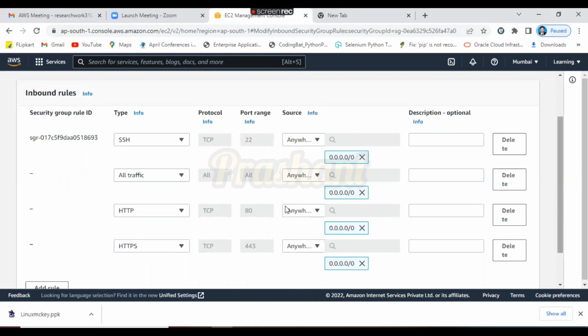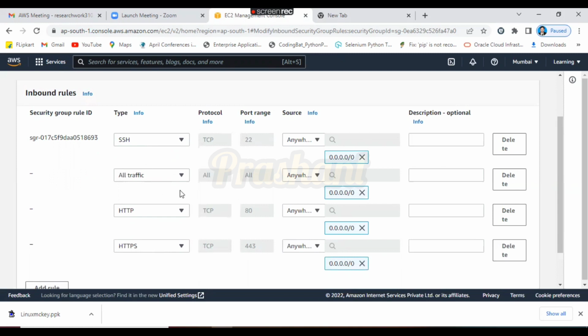Please remember, if it's a Linux machine, we are going to add all four. If it's a Windows machine and you are not adding SSH, that is also okay. All traffic, HTTP and HTTPS is sufficient. Got it? Yesterday we have not launched any application on the Windows machine, that's why I have not explained this part. But in the future we are going to launch something, right? Try to understand the inbound and outbound. In the inbound rule, these four things are the minimum required on the EC2 instance.